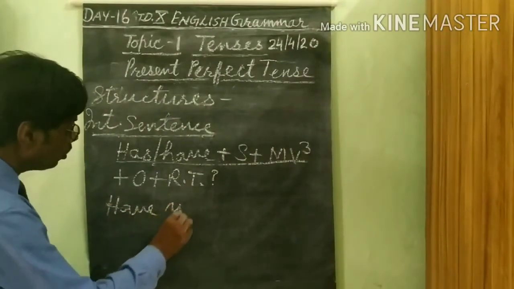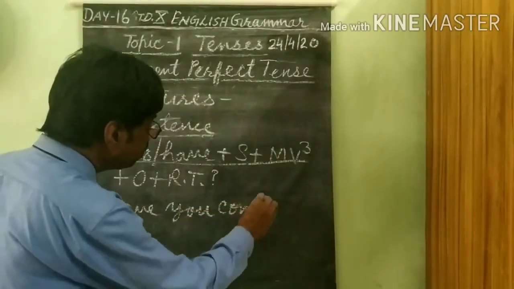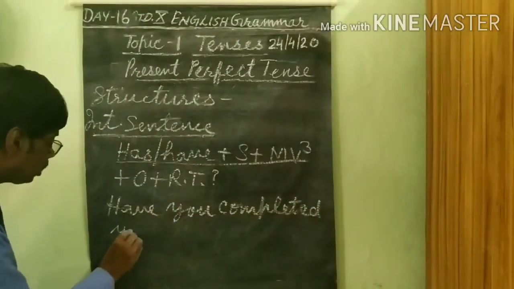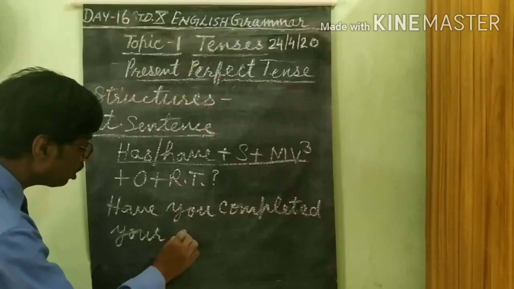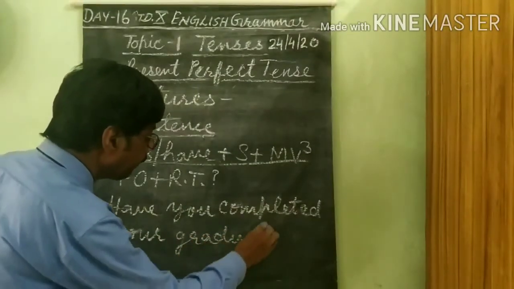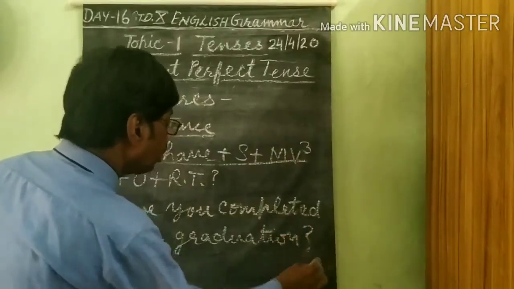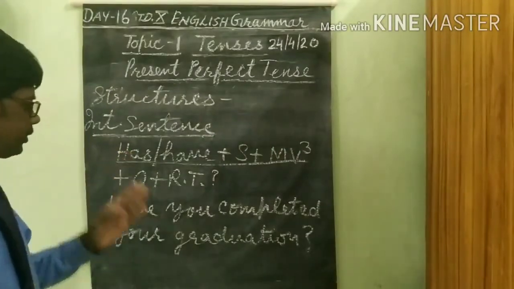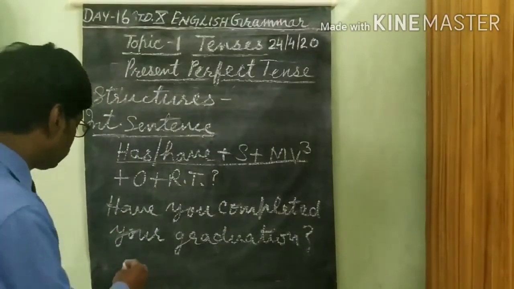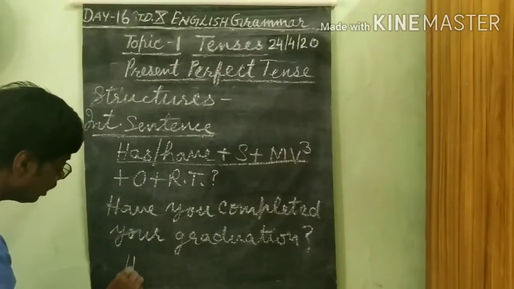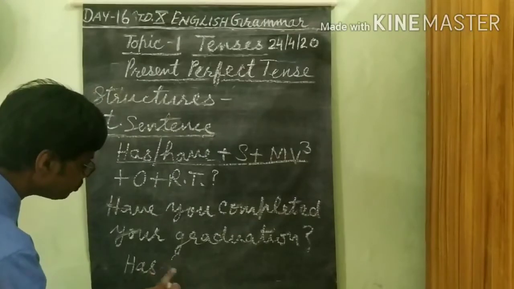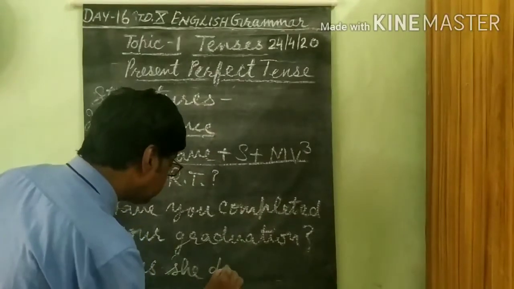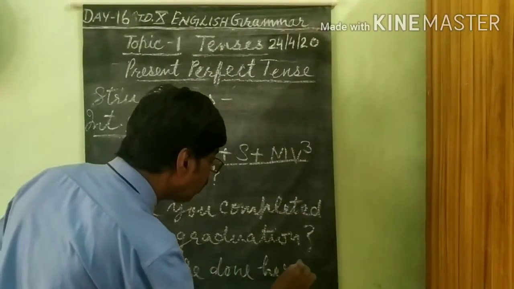Have you completed your graduation? Have you completed your graduation? This is an interrogative sentence. One more example: has she done her homework?